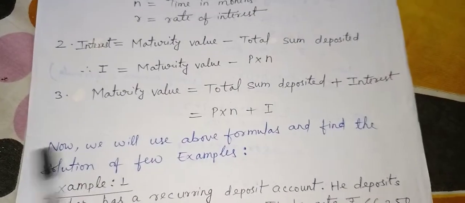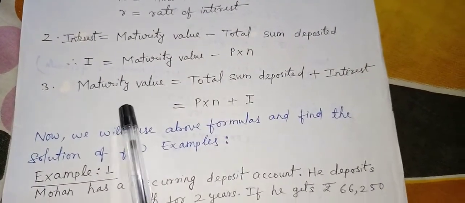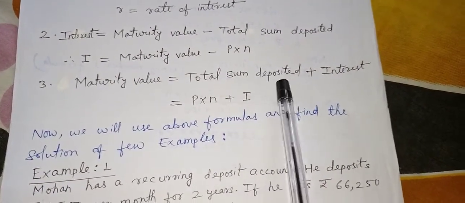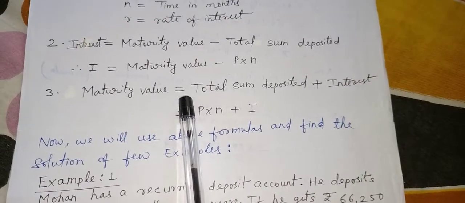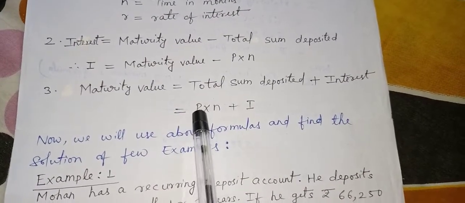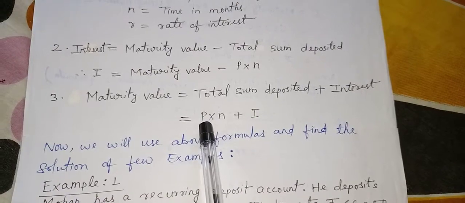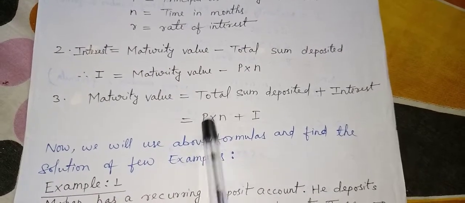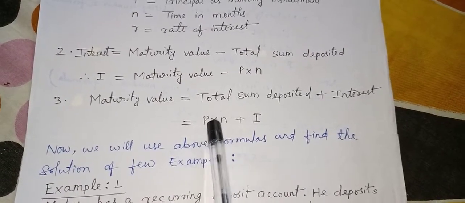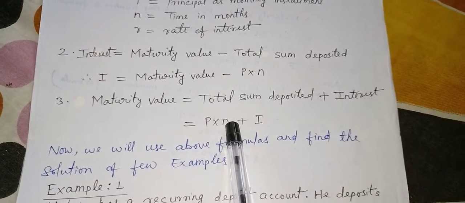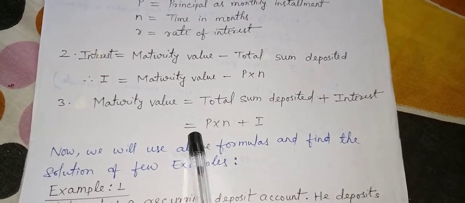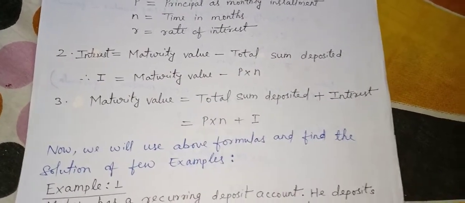Now we have one more formula, for maturity value: total sum deposited plus interest. Total sum deposited is P into N, where P is the monthly installment and N is the total number of months. If you multiply both, you get the total sum deposited.